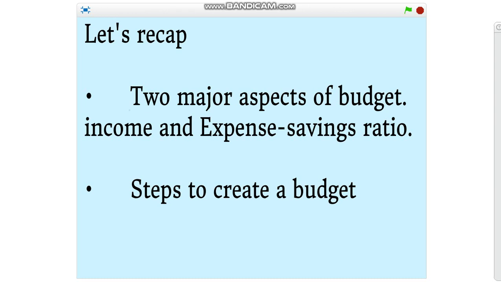Now let us recap. In this video, we have learned 2 major aspects required to start the budget. They are income and expense savings ratio. Second major step was steps to create a budget. In that, we have seen how to accumulate and sum up all the income amount, divide the amount into 60-40, where 60% is for your expenses and 40% is for your savings. List the expenses and allocate the amount not exceeding the expense amount, and depositing your savings amount for your secured future.